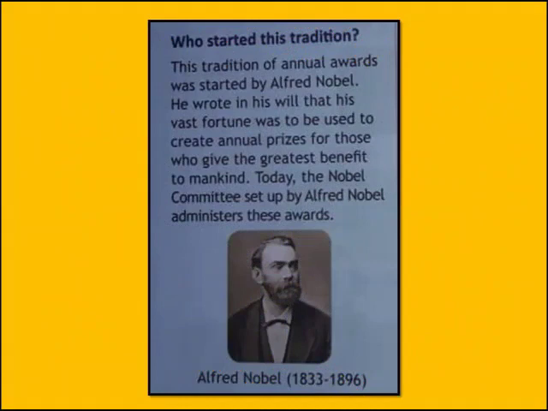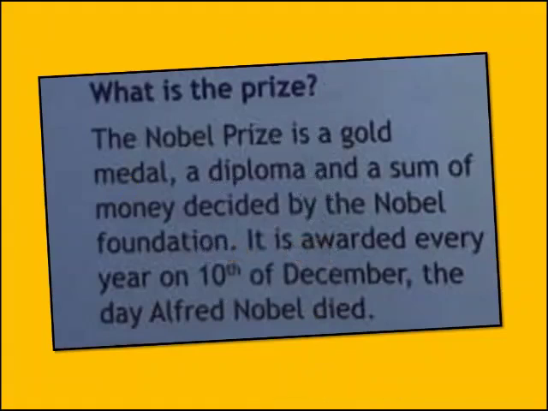He wrote in his will that his vast fortune was to be used to create annual prizes for those who give the greatest benefit to mankind. Today, the Nobel Committee, set up by Alfred Nobel, administers these awards. You can see the picture of Alfred Nobel here. What is the prize? The Nobel Prize is a gold medal, a diploma, and a sum of money decided by the Nobel Foundation. It is awarded every year on 10th of December, the day Alfred Nobel died.